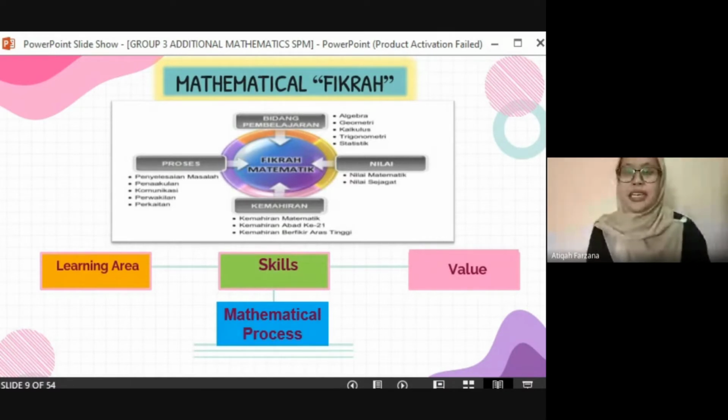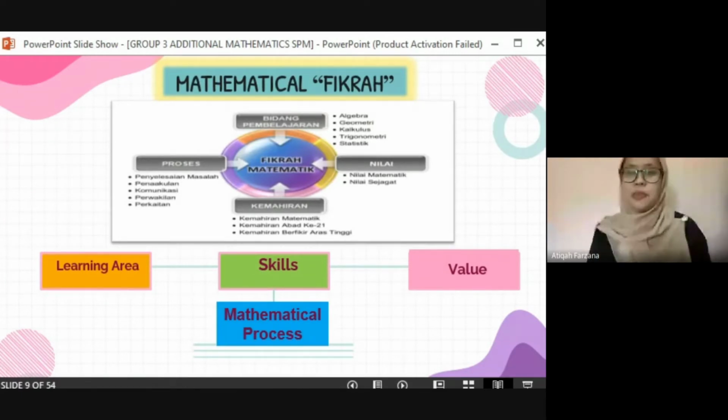Okay, this slide explains about the mathematical fikrah. So if we still remember, the aim of this DSKP is to enhance students' mathematical fikrah. So we need to remember that mathematical fikrah consists of 4 important elements. The first element is the learning area, which involves algebra, geometry, calculus, trigonometry, and also statistics.